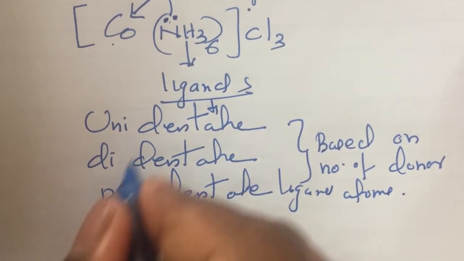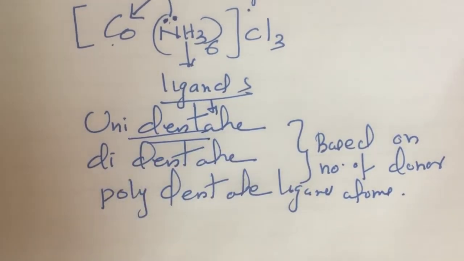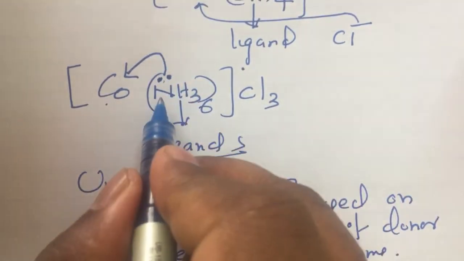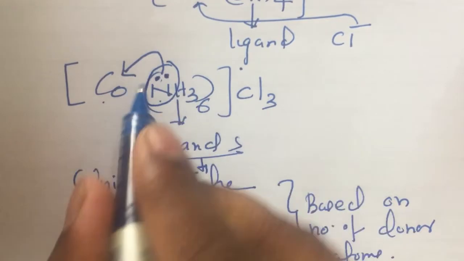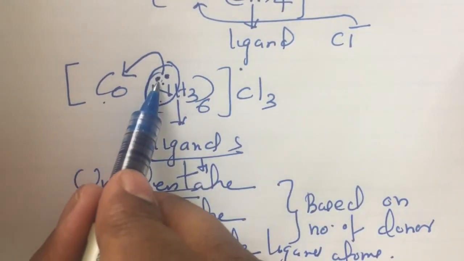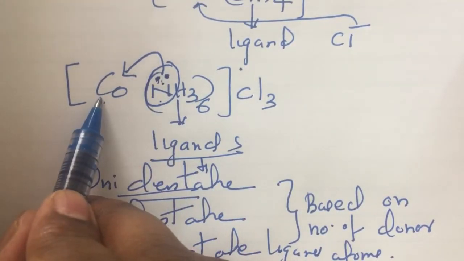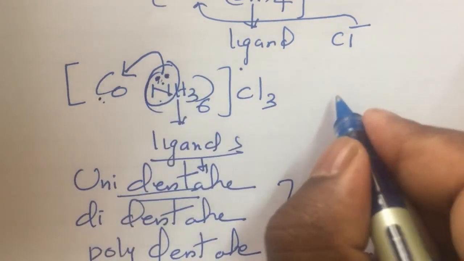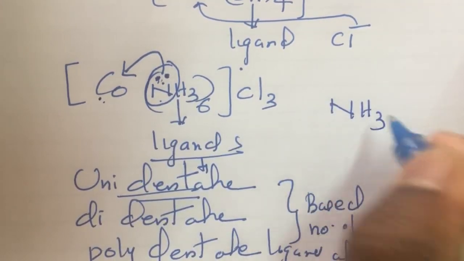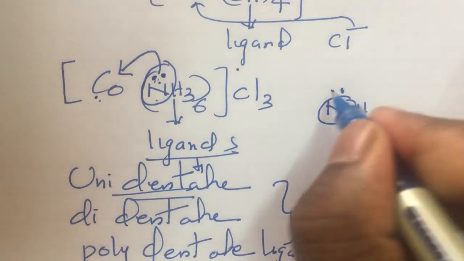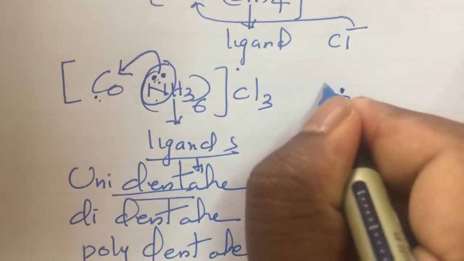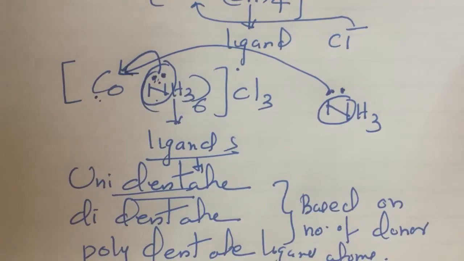And what is unidentate? Listen here. In NH3, the lone pair present on nitrogen is donated to the vacant orbital of cobalt. So in NH3 there is only one donor atom, nitrogen. Electrons present on the nitrogen are donated to the vacant orbital of cobalt.